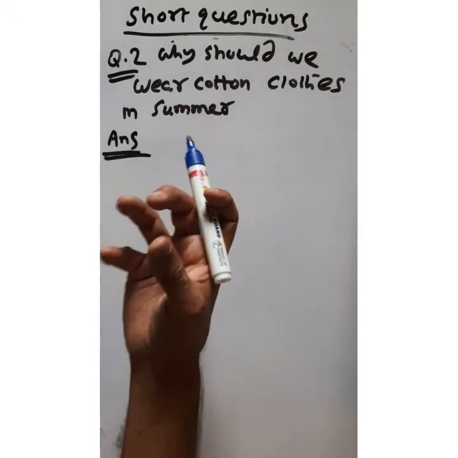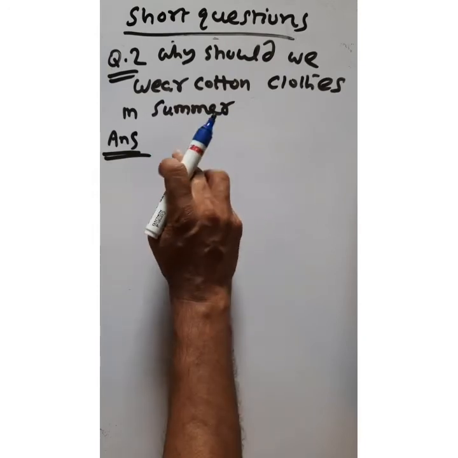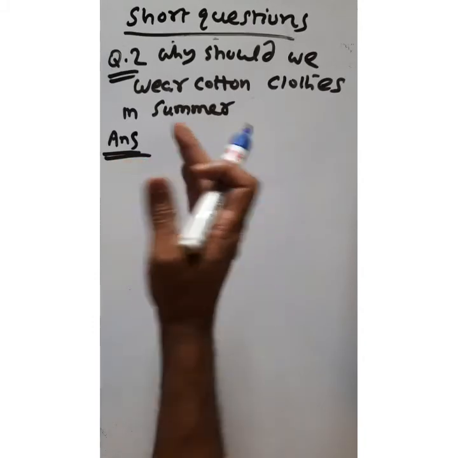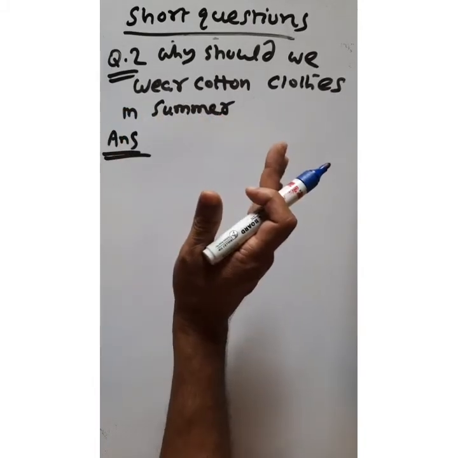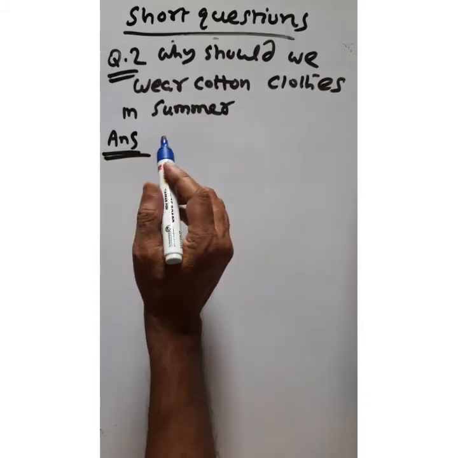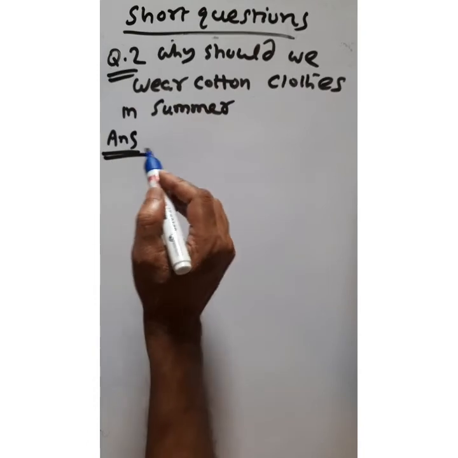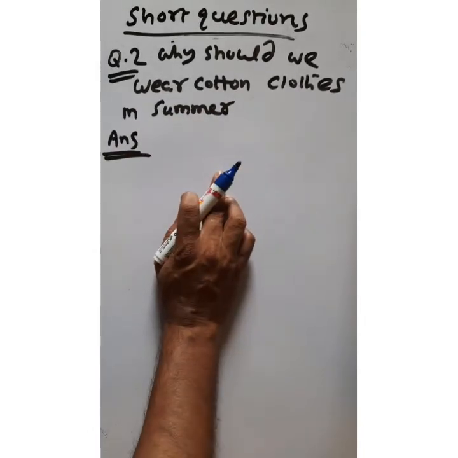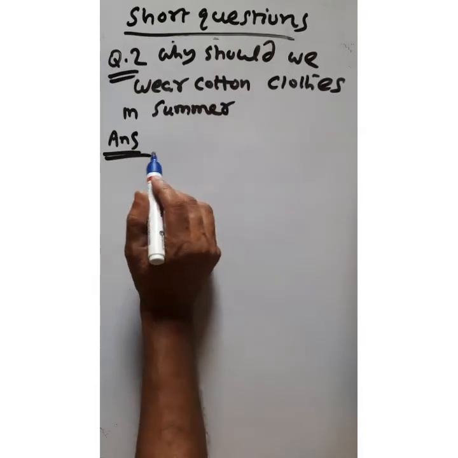The sweat coming from your body is now on the surface of your cotton dress, and due to that, the surface water of the cotton will be evaporated to the surrounding, and we know evaporation causes cooling. So the evaporation of the sweat cools our body.